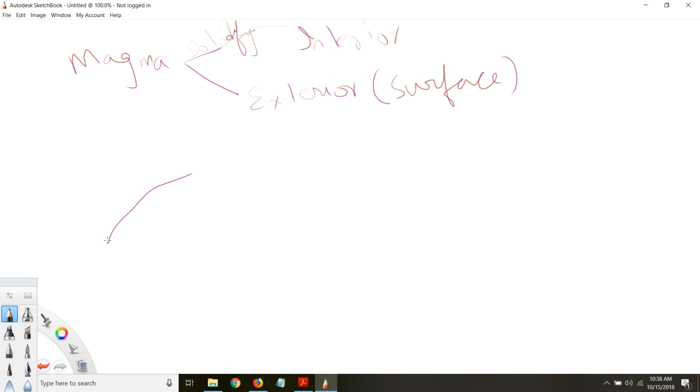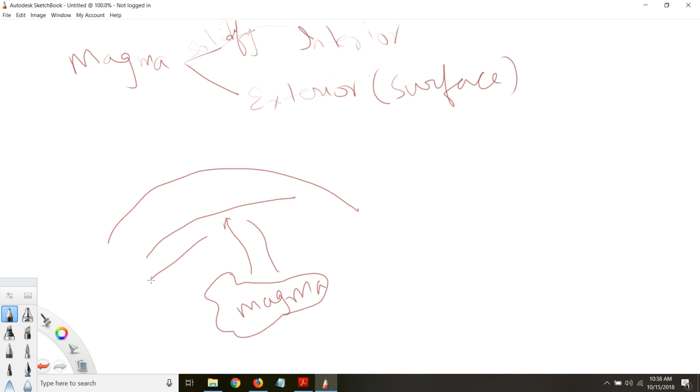So suppose this is the interior of the earth, this is your magma chamber or pool of magma, and it is rising up. But here, suppose in the interior of the earth, it came across a very strong solid layer of the earth through which it cannot break through. It cannot break through this strong layer of rock, right? So in that case, this magma will start to solidify here, right? So this one will be called igneous rock, right?